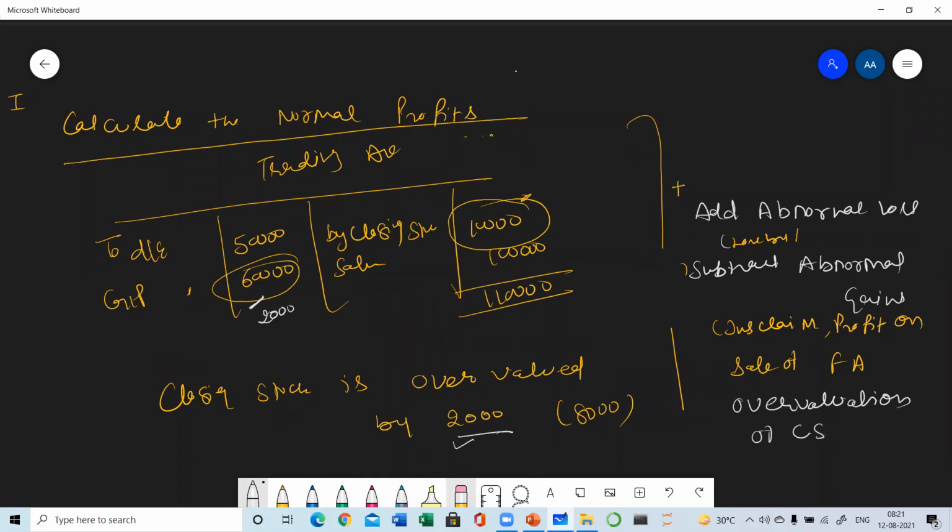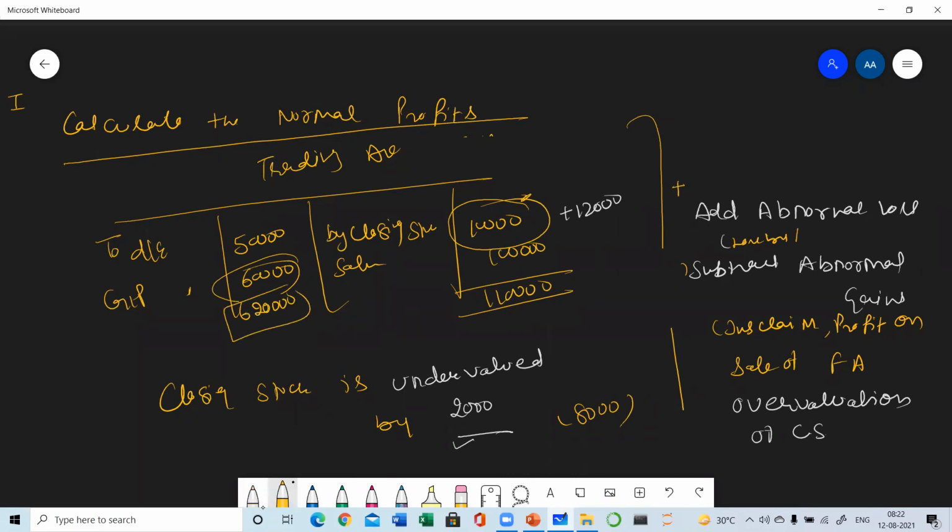Now the same is with undervaluation. Suppose the closing stock is not overvalued, it is undervalued. Undervalued means you were supposed to write more, but you have written less. So closing stock is undervalued by 2,000. It means you were supposed to write 12,000 here, but by mistake you have written 10,000. So your profits are decreased by 2,000. There must be 62,000 instead of 60,000.